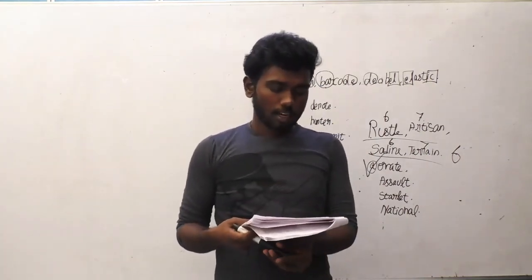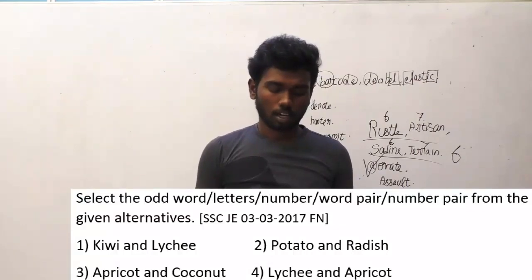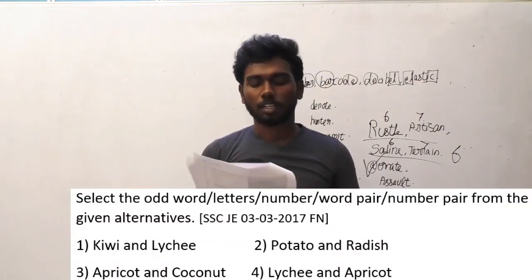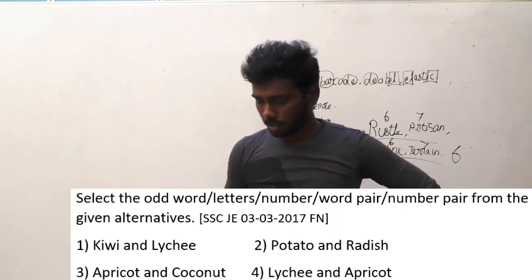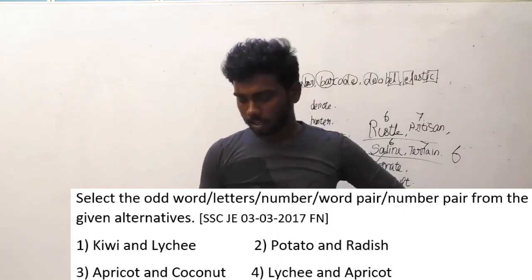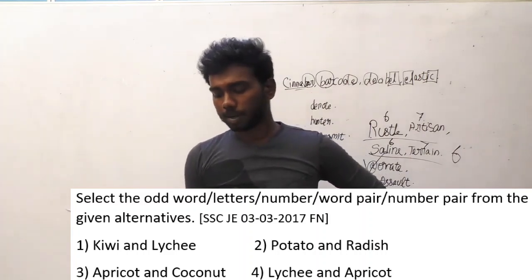Okay guys, let's move on to the 46th question of SSC JE. Select the odd word or letters or numbers or pairs from the given alternatives. Option A, kiwi and lychee. Option B, potato and radish. Option C, apricot and coconut. Option D, lychee and apricot.